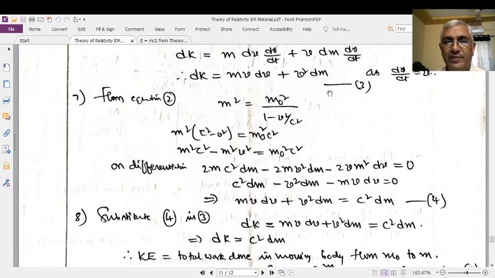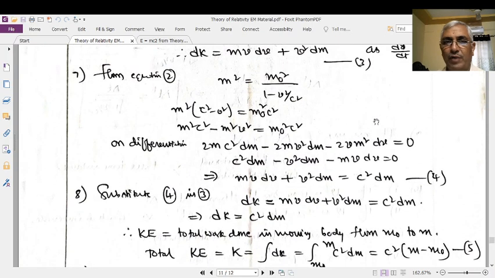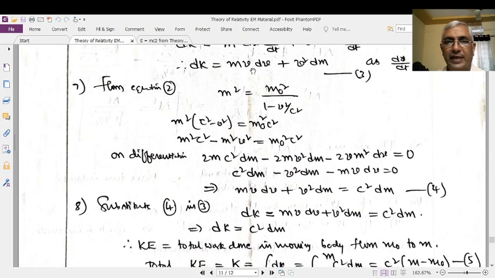mv dv plus v square dm. Now here also mv dv plus v square dm. When these two are taken to the other side, mv dv plus v square dm is equal to c square dm. Therefore, in this small amount of kinetic energy, instead of the RHS value, we can substitute c square dm, which is obtained from the relativistic mass equation.